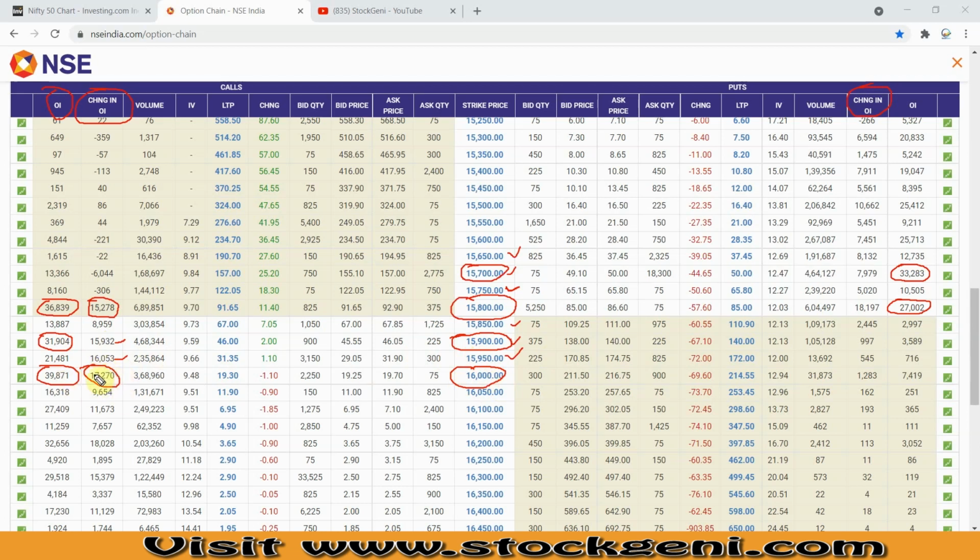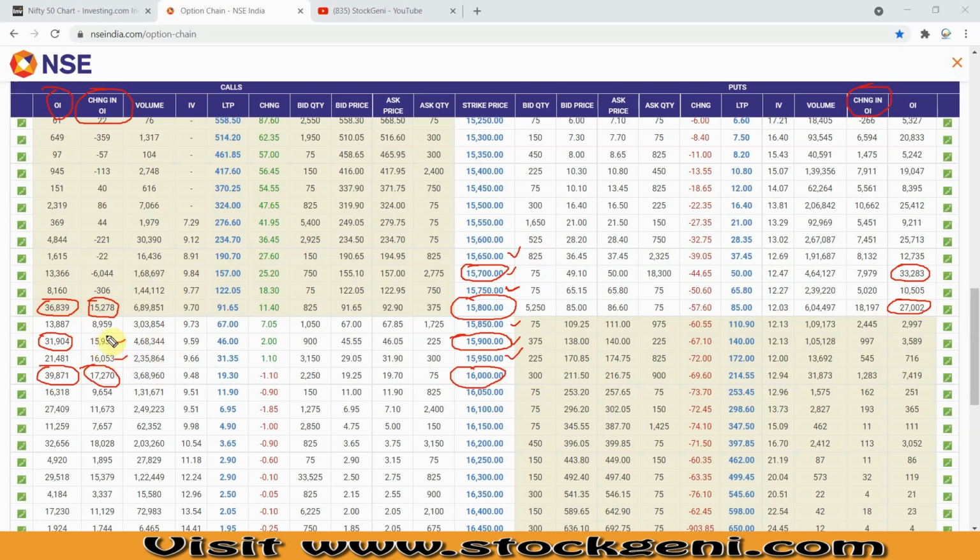So the next level can be 16,000, where we can see the maximum change in OI and the change in OI addition also at 16,000. So if in any case Nifty started going up, the trader got the confidence that 16,000 will not break. So this is fine. That's how we do analysis of the call side data.